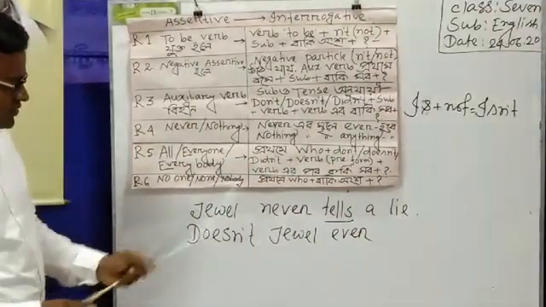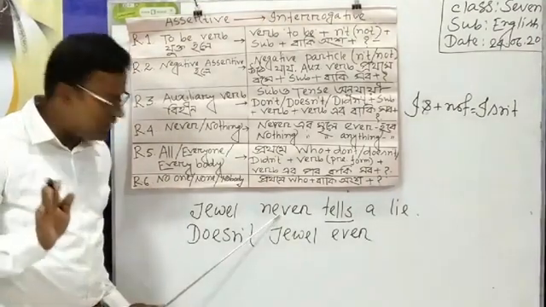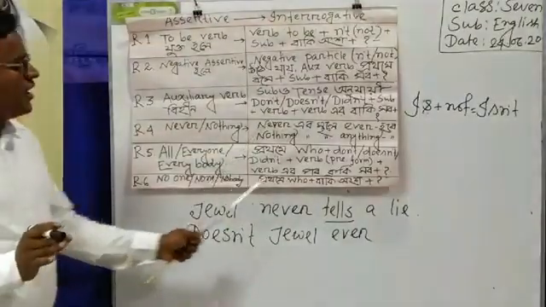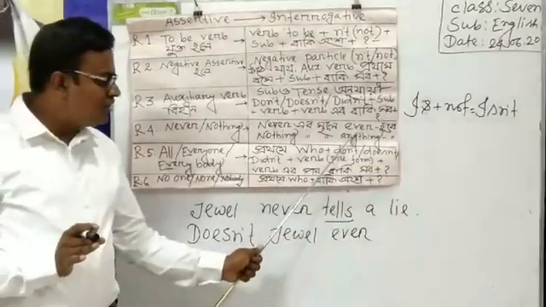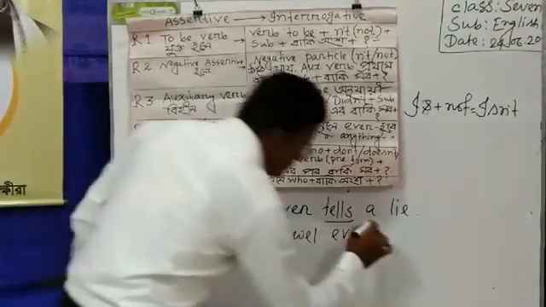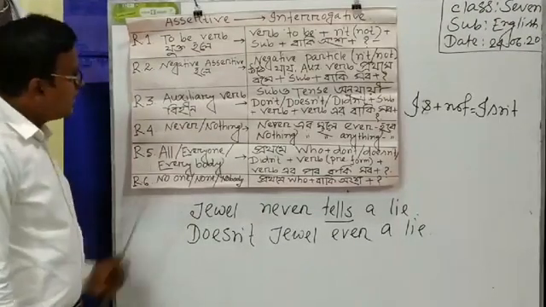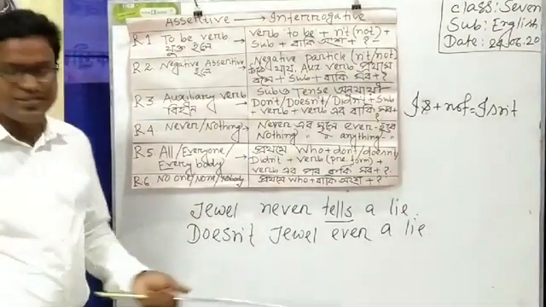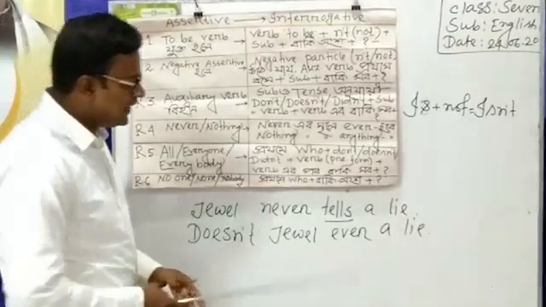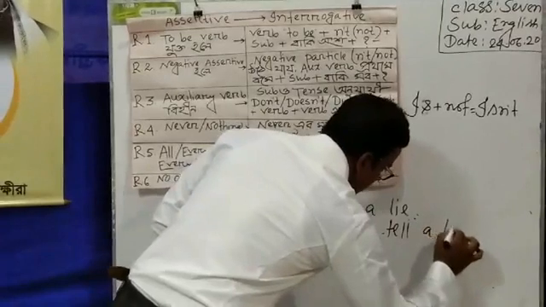Student, you can see here that in this assertive sentence there is a word and the word is "never", but I have written here "ever". That is the rule. Never will be transformed into ever, or ever will be written in place of never. And then the other word, and the other word is "a lie". The sentence is Jewel never tells a lie, and the interrogative sentence is: doesn't Jewel ever tell a lie? Tell a lie.